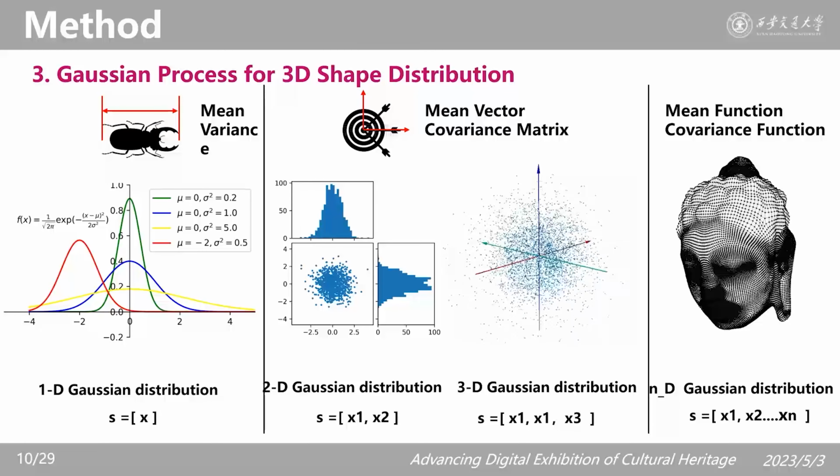The basic statistic method tells us that to construct a Gaussian distribution, the mean vector and covariance matrix need to be evaluated from the training dataset. Given the registered dataset, we can solve this using the following formula. When we want to describe the continuous 3D shape distribution, we need to use a Gaussian process. For the programming, we realize the definition of Gaussian process by interpolation algorithms.